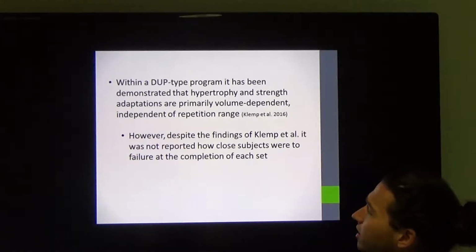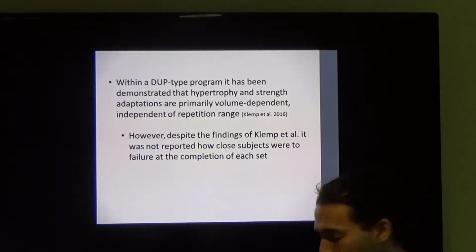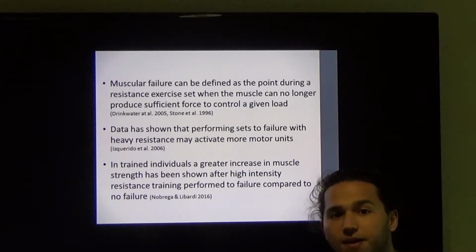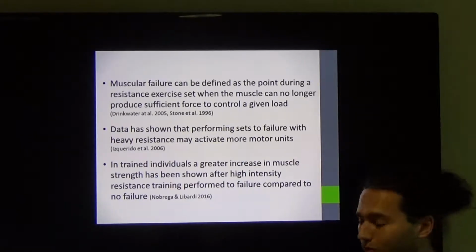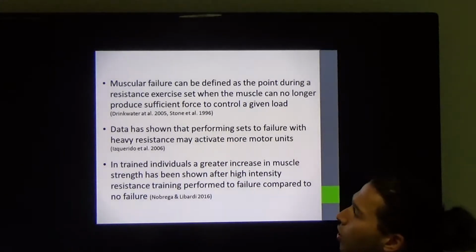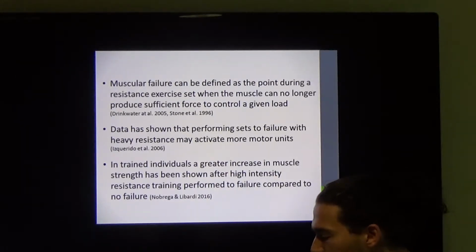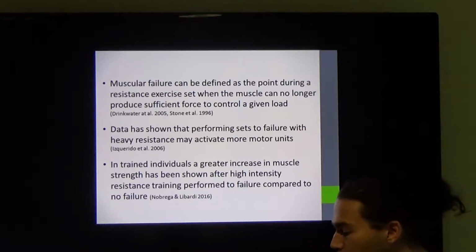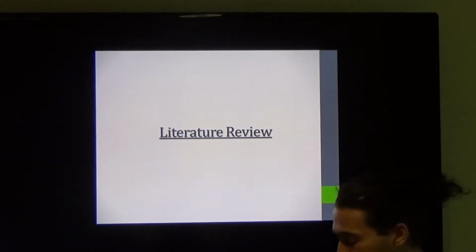However, despite these findings of Klemp et al., it was not reported how close subjects were to failure on completion of each set. Muscular failure can be defined as the point during a resistance exercise set when the muscle can no longer produce sufficient force to control a given load. And data has shown that performing sets to failure with heavy resistance may activate more motor units, and in trained individuals a greater increase in muscular strength has also been shown after high intensity resistance training performed to failure compared to not to failure.